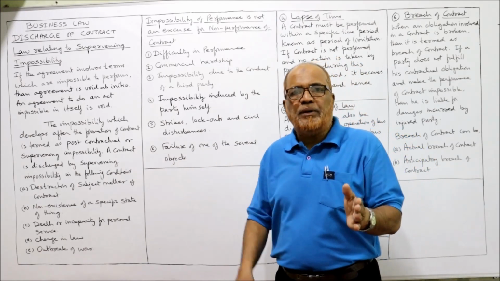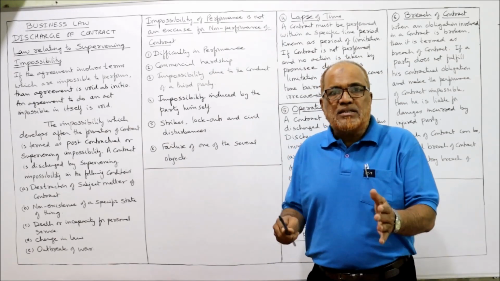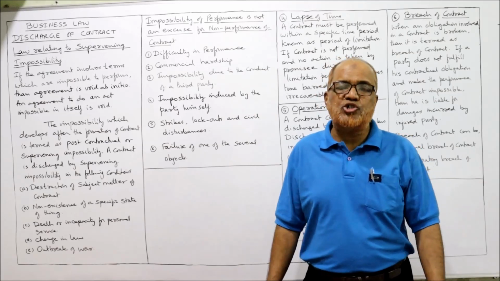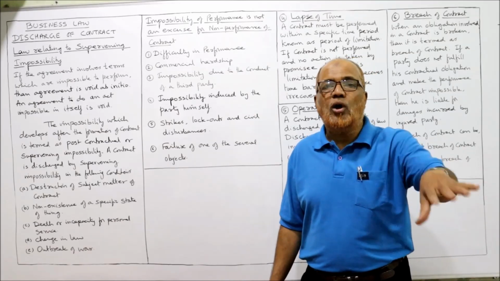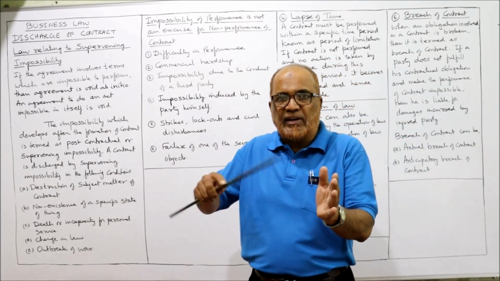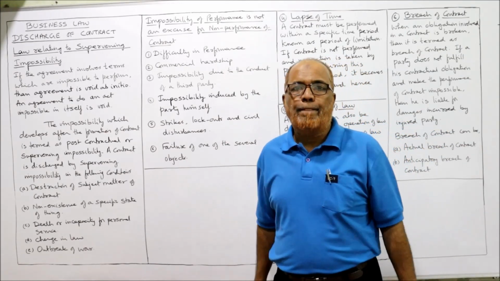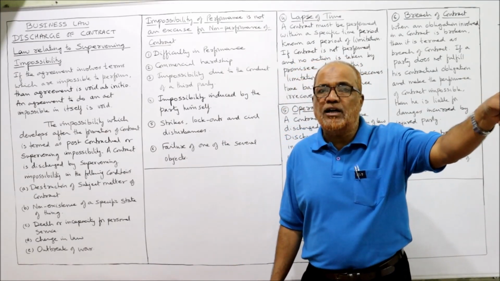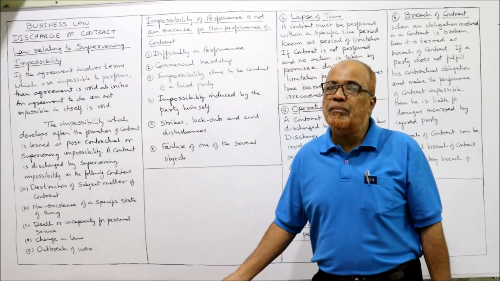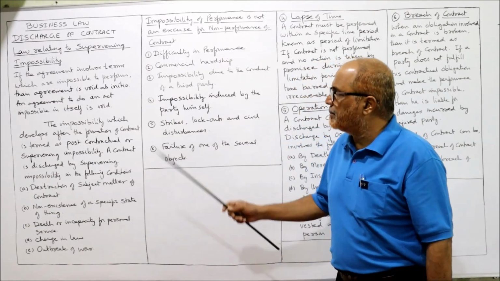So A promises to B that I will construct your building, and the agreement is over. But A has given a subcontract to an electrician, but the electrician has not performed the activity. Now, is the obligation between A and B affected due to non-performance of the electrician? Law says no. Due to the non-performance of the third party, the obligation between the original parties will not be discharged. The obligation remains the same.